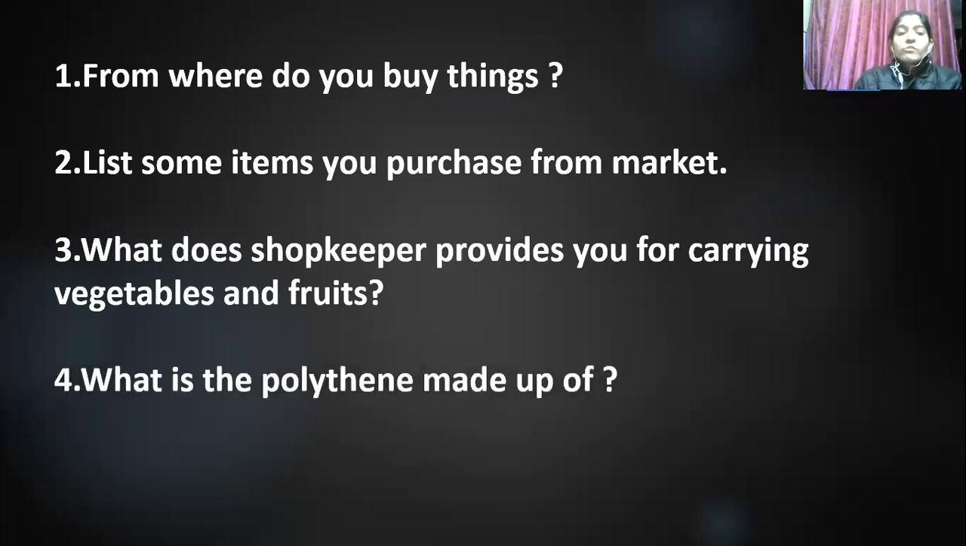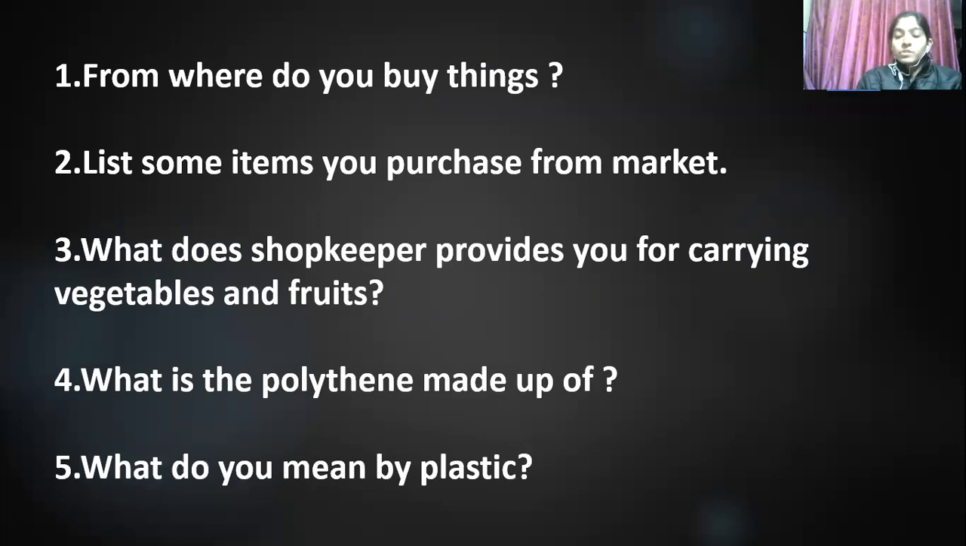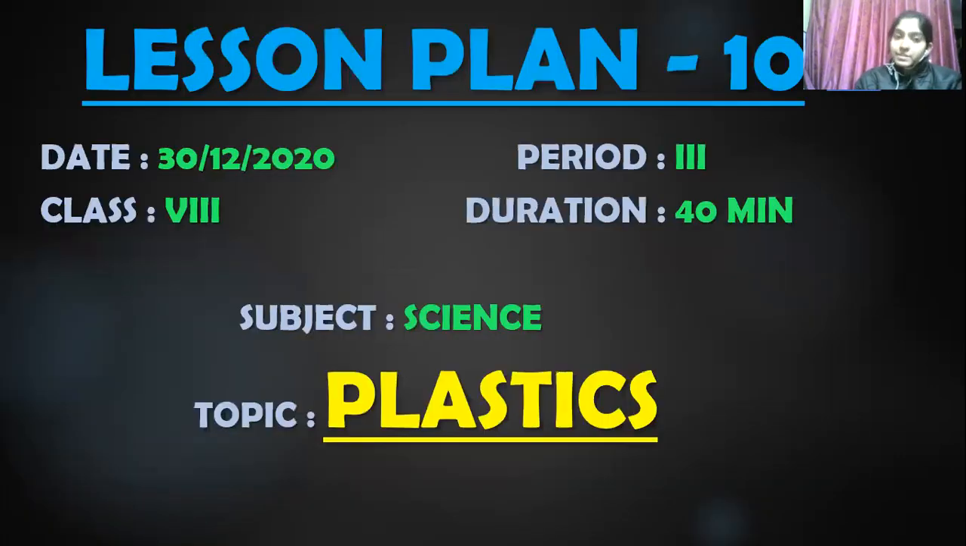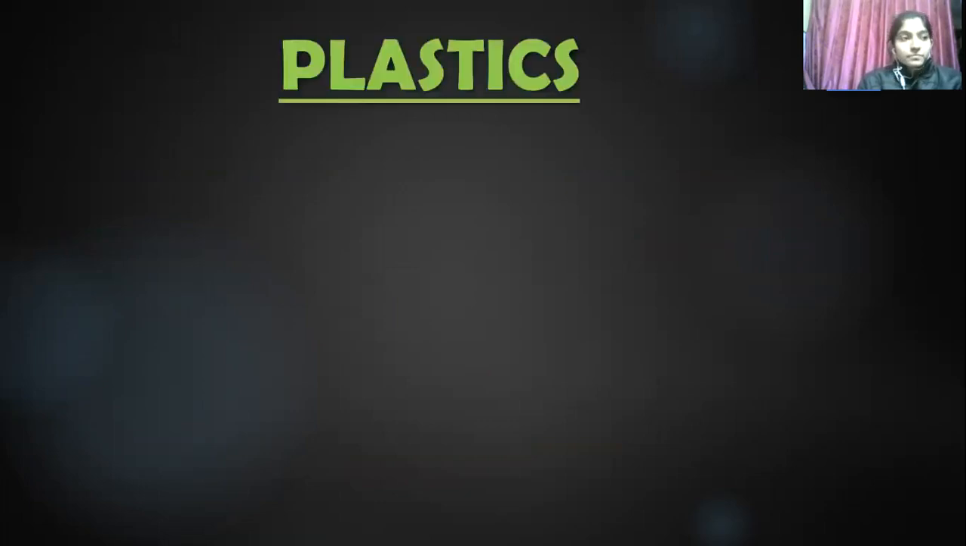Very good. So what is polythene made up of? Polythene is made up of plastics. Very good. So, what do you mean by plastic? Okay, students, today we are going to discuss plastic in detail. Now give two examples of plastic. Examples of plastics are bottle and chairs.